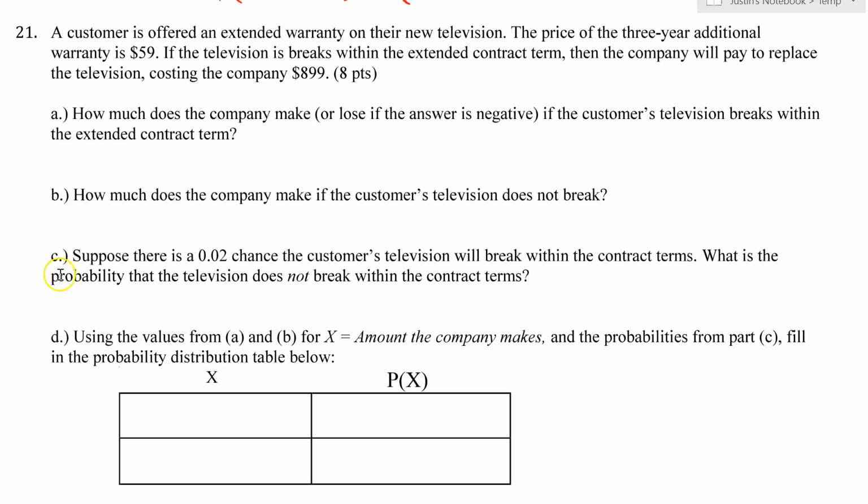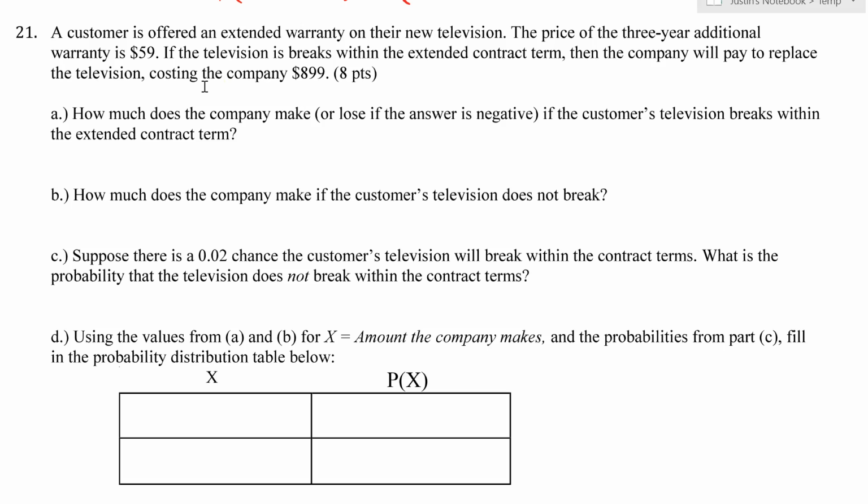So these questions, A, B, and C, should have been trying to give you just some free points here, but a lot of us kind of didn't really think these through. So let's start off with A. It says, how much does the company make or lose if the customer's television breaks within an extended contract term?